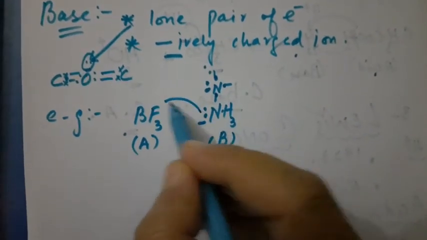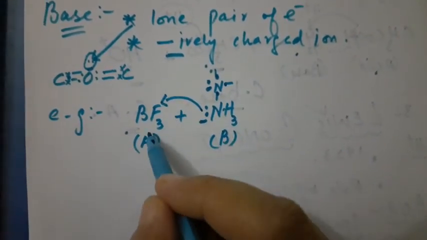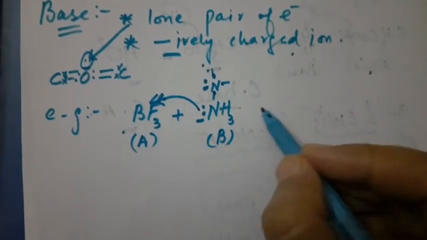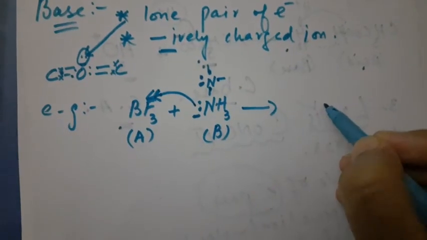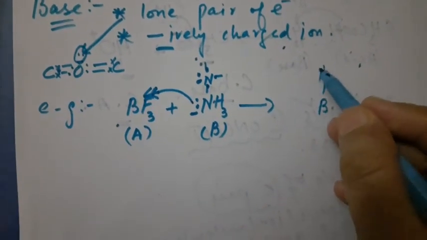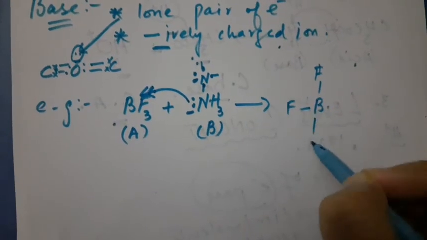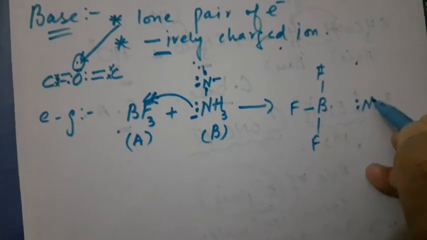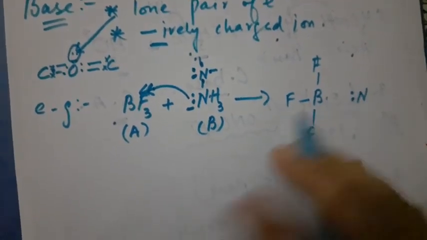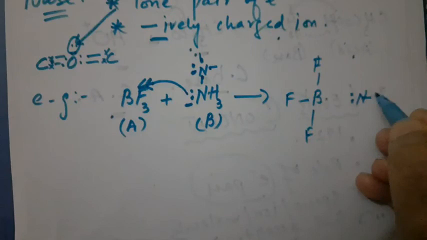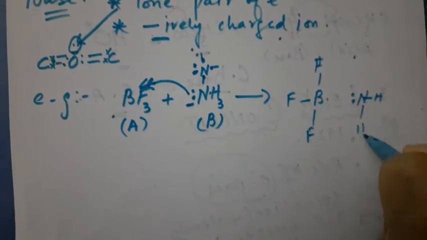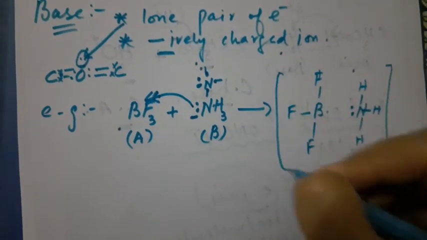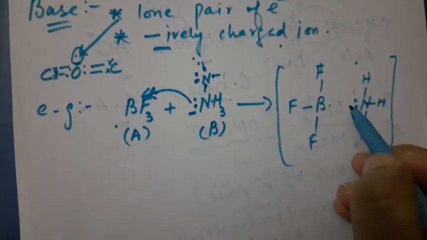Now what's gonna happen? This pair of electron is transferred to this boron, right? This is boron, and here we have the 2 unpaired electrons, and here we have hydrogen, here we have hydrogen, here we have hydrogen, right? And what's gonna happen over there?